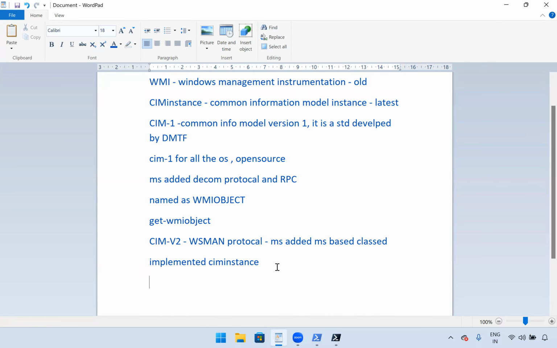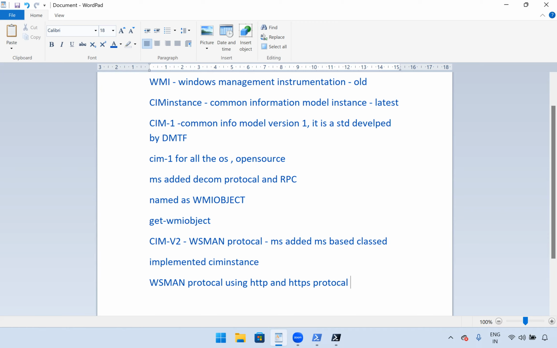We discussed that SIM version 2 is with the WSMan protocol. WSMan protocol uses HTTP and HTTPS for the communication.